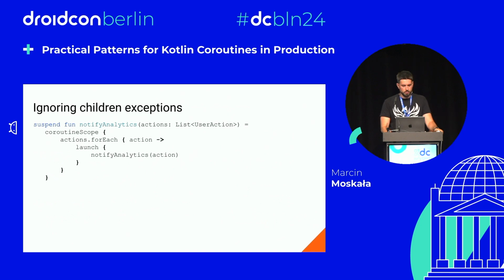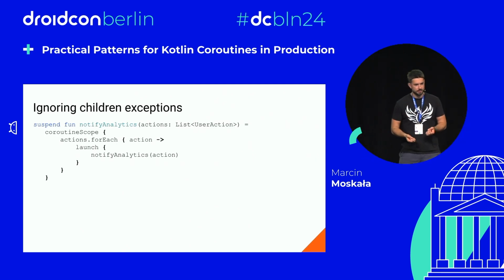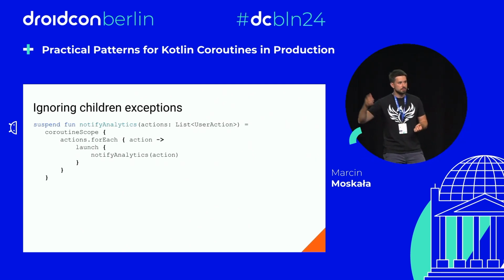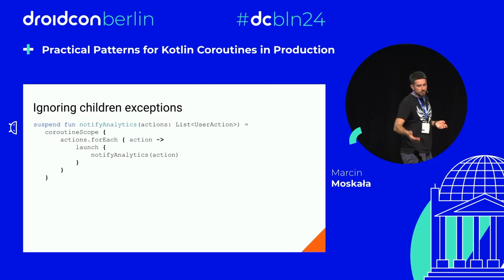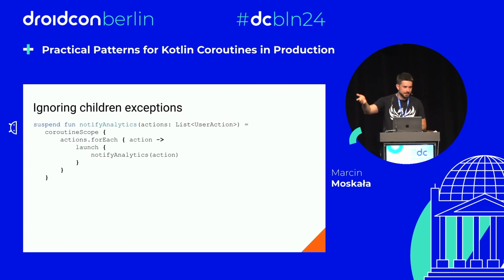Now, what can go wrong with that? The first thing I want to cover is a situation where you want to start asynchronous processes that are independent from each other. Consider this case, we have a list of actions that we want to launch in different coroutines, and what happens if one of these, notify analytics, has an exception? According to what we just discussed, the rules that made perfect sense for the previous case, in this case maybe don't make so much sense because an exception in notify analytics will cancel all the others.